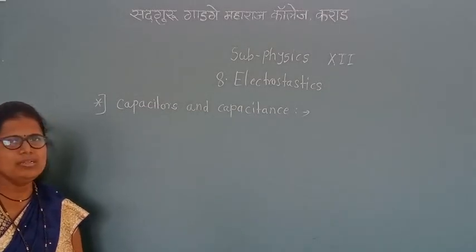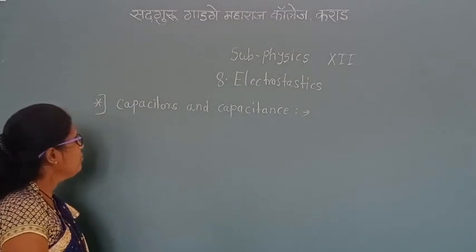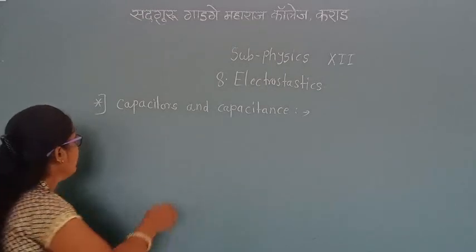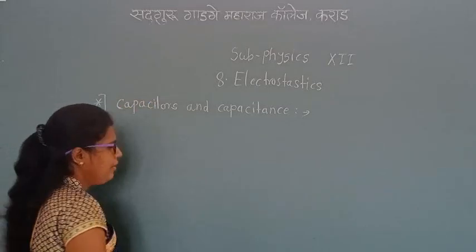Today we are going to learn the subject physics, chapter 8, electrostatics. Today we will see capacitors and capacitance. Now, what is meant by capacitors and capacitance?